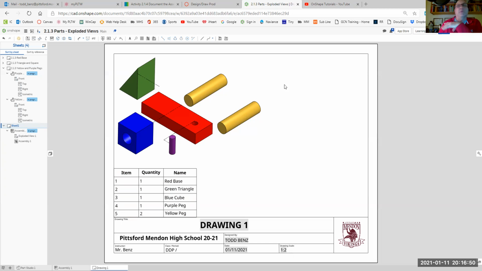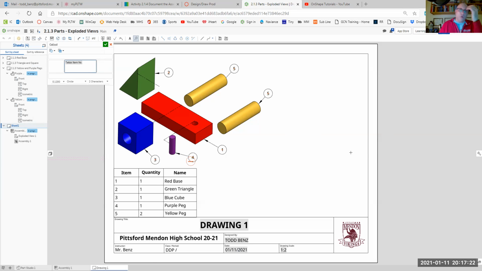The next thing I need to put is balloons. So I need to number these parts. Right up here is a little thing that says call out. I'm going to click on that. And you're going to be able to see that I can come over these parts right here and click on them and pull out. So I can click on that part, come over here, click on that one, come over here on this edge, click on that one, come over here on the green one. We'll click here. I can come over in the blue one, click down here, and finally I'll come over the purple and click here, and you can see that it automatically numbers them for me.